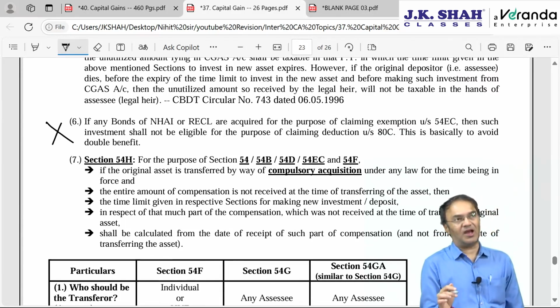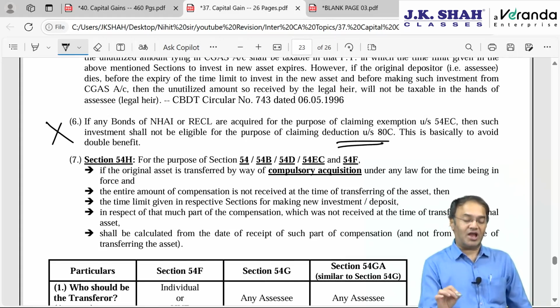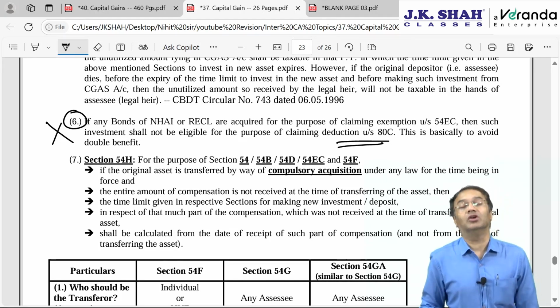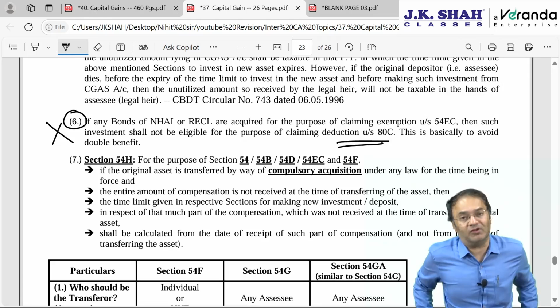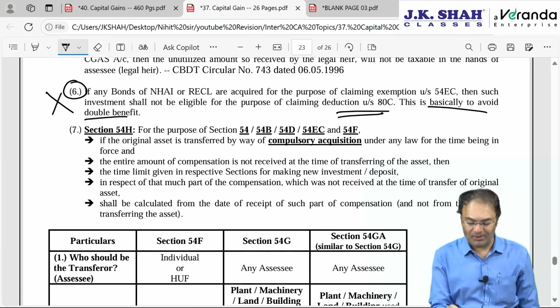Then this clarification is unimportant: in case you are buying some bonds, especially Rural Electrification Corporation, RECL, or NHAI, National Highway Authority of India. Once upon a time, these two bonds, NHAI and RECL, were eligible for 80C also. Then this clarification was applicable that once you claim exemption under section 54EC, you cannot claim deduction under section 80C on the same bonds. The same bonds were giving me two different benefits. Simply I can claim only one, any one, not both. This is basically to avoid double benefit.